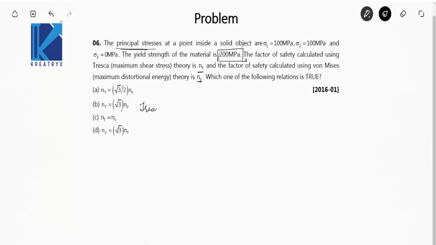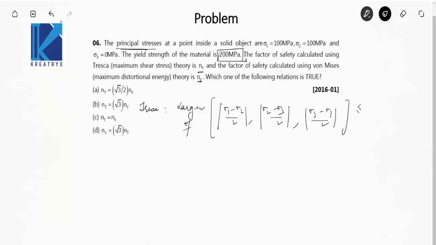So according to Tresca theory, I've just done the same question, and the previous question was on Tresca's theory. So larger of sigma 1 minus sigma 2 by 2 mod, comma sigma 2 minus sigma 3 by 2 mod, comma sigma 3 minus sigma 1 by 2 mod, less than equal to sys by n or syt by n. You know the terms because I have explained every term in the previous question. So sigma 3 is given as 0 megapascal, that is, it is a biaxial state of stress.